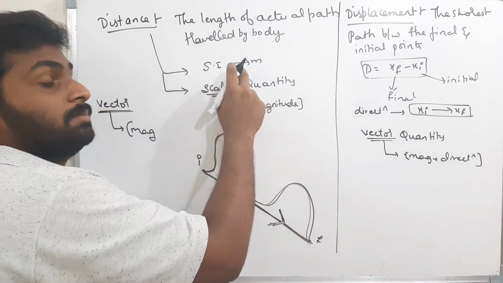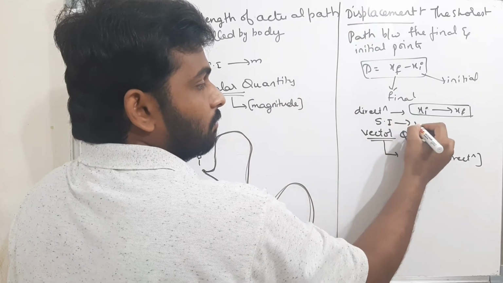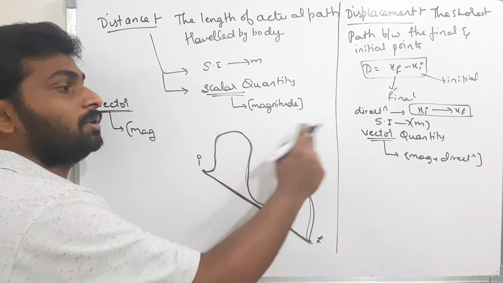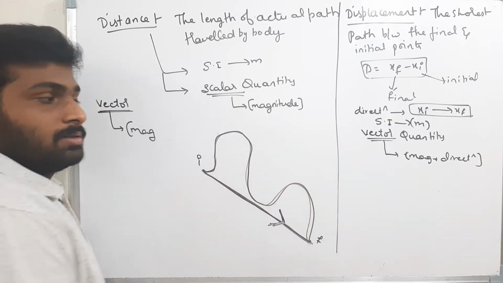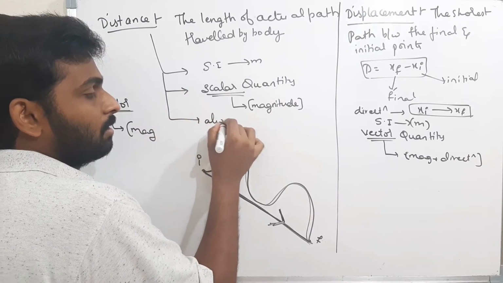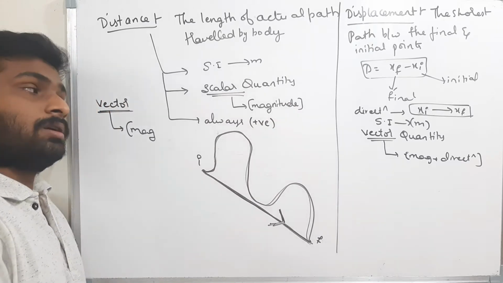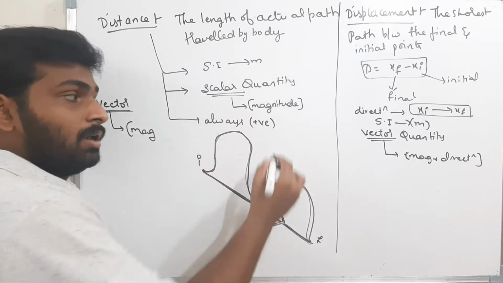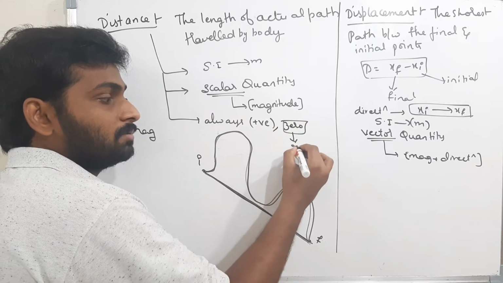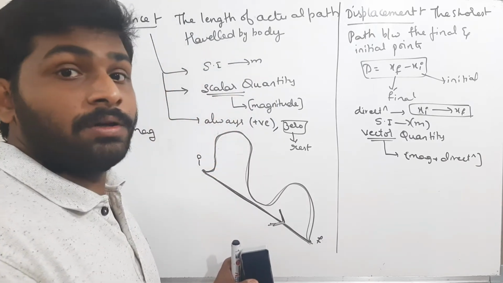The SI unit of distance is meter. Same, the SI unit of displacement is also meter. Okay, well and good. Now I want to compare both distance and displacement. See here. Distance is always positive, and the value of the distance is 0 when the body is at rest. If the body is at rest, then the distance traveled by the body is 0.